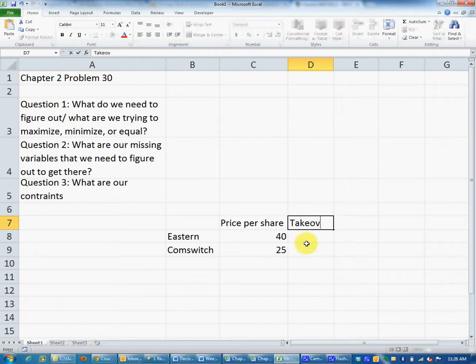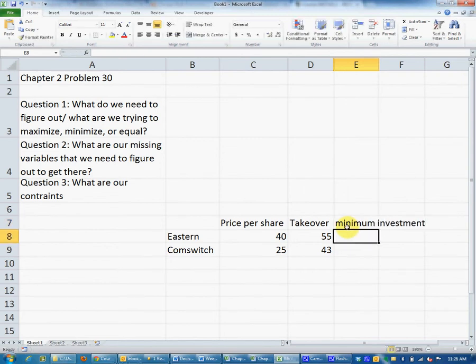Takeover price. We're given that. I'm just going to put takeover for space. 55 for Eastern, $43 for CommSwitch. They also told us the minimum investment. What's the minimum investment for Eastern that they told us? Anybody remember? 15,000. Oops, that was a good move.